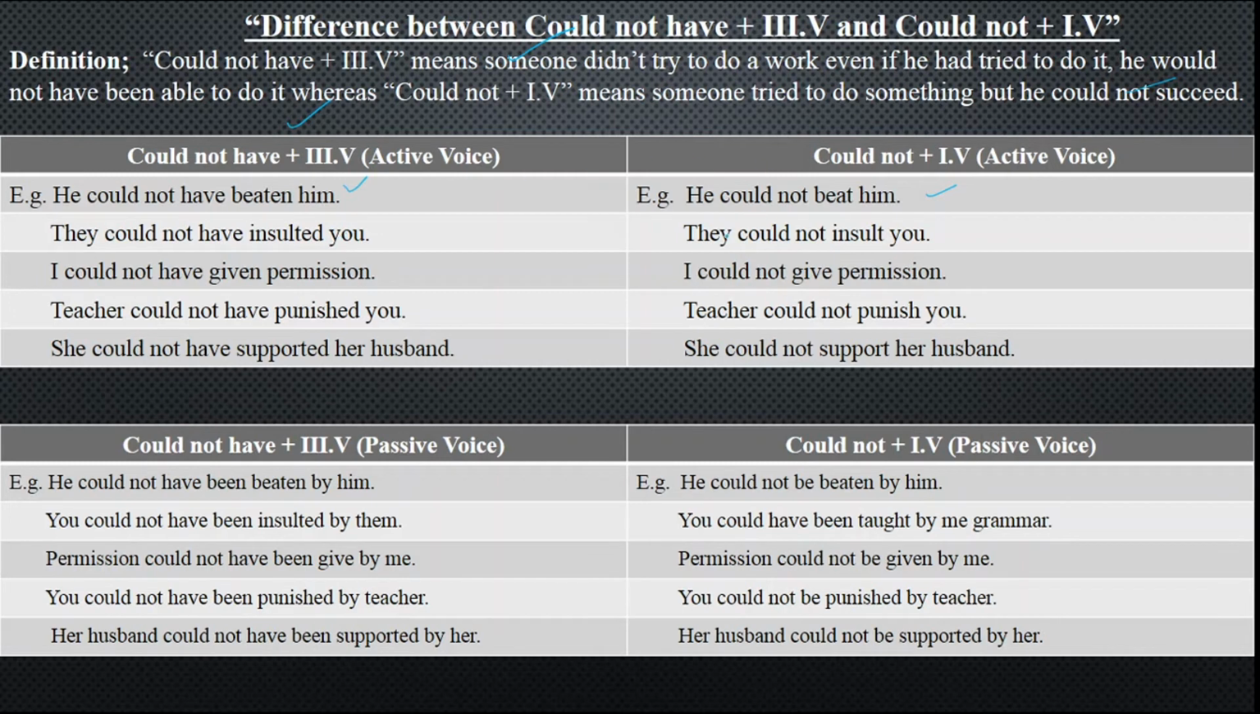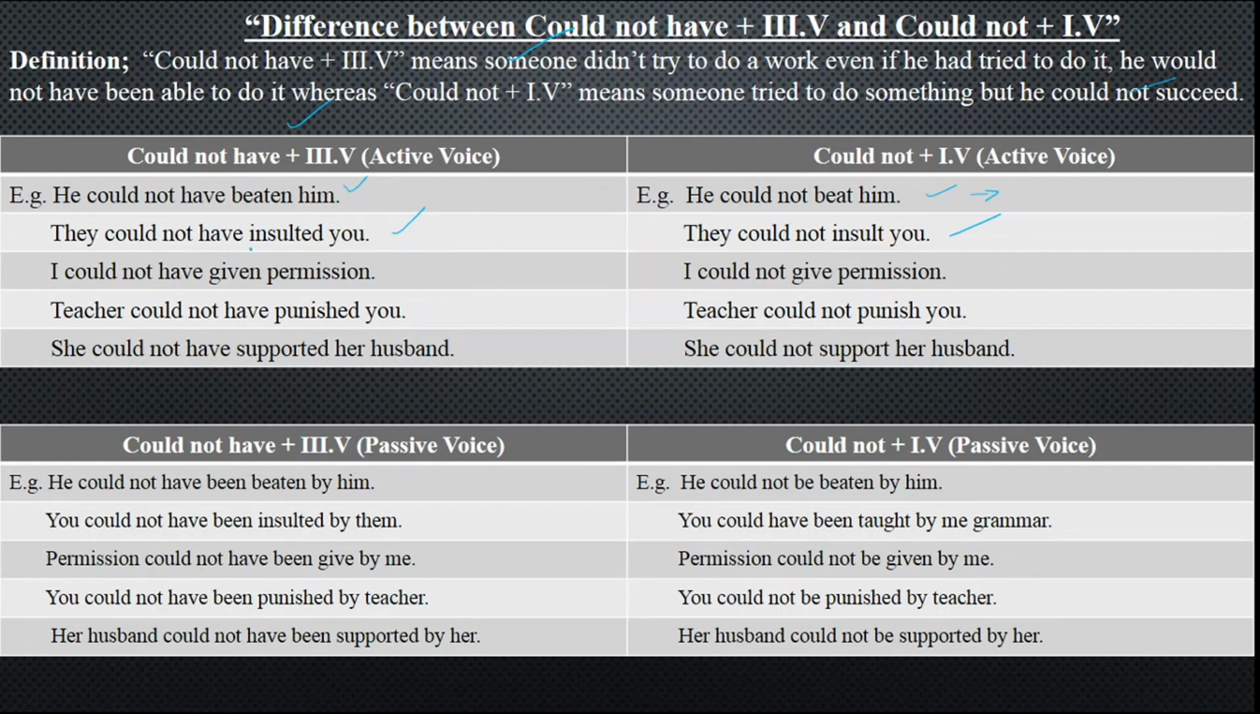Now, in the same way, he could not beat him. He tried, but he could not beat him. But he could not have beaten him. He did not try. If he had tried, he would not be able to do it. They could not have insulted you, and they could not insult you. They could not have insulted you: if they had tried, they could not do it. And over there they tried, but they didn't succeed, and they just quit it.